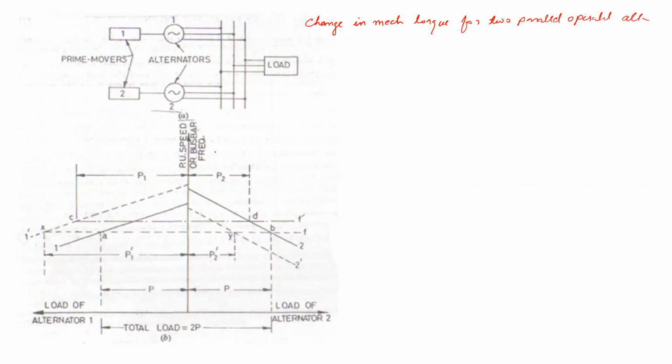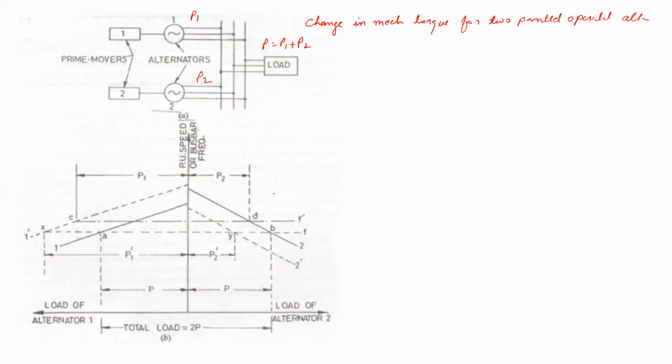Now here you can see that there are two alternators. The three-phase alternators are connected to the common bus and supplying power to the common load. The prime mover of one alternator and the prime mover of the second alternator are there. First of all, we will consider the power supplied by alternator 1 as P1 and alternator 2 as P2, in such a way that the total load P is equal to P1 plus P2.